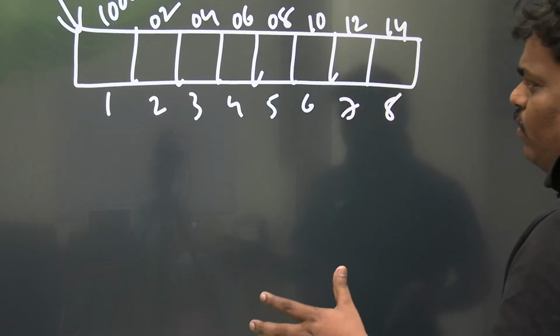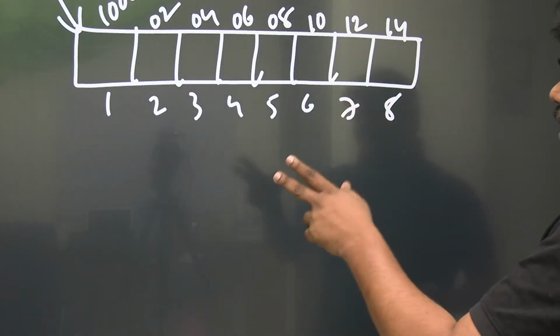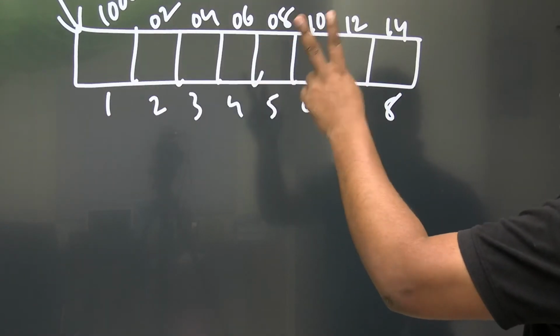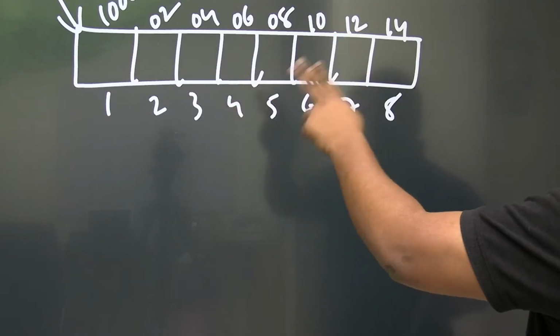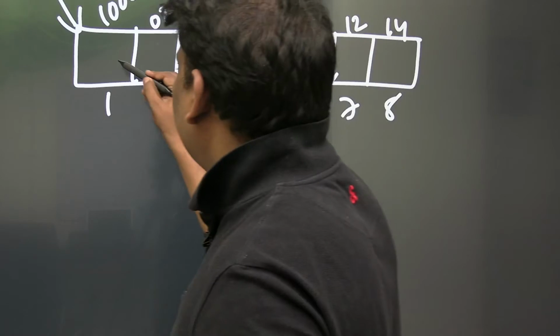There is one array which contains 8 elements. Array indexes are 1, 2, 3 and so on up to 8. Array addresses, for an integer array where every element is 2 bytes, are 1000, 1002, 1004, 1006 and so on up to 1014. Fine. Now let's see some values also.